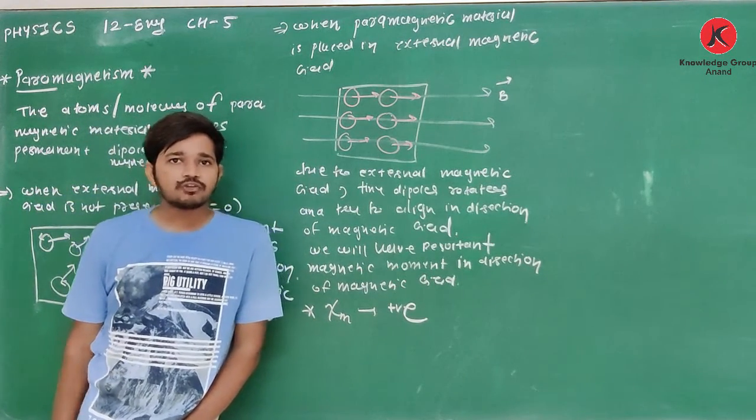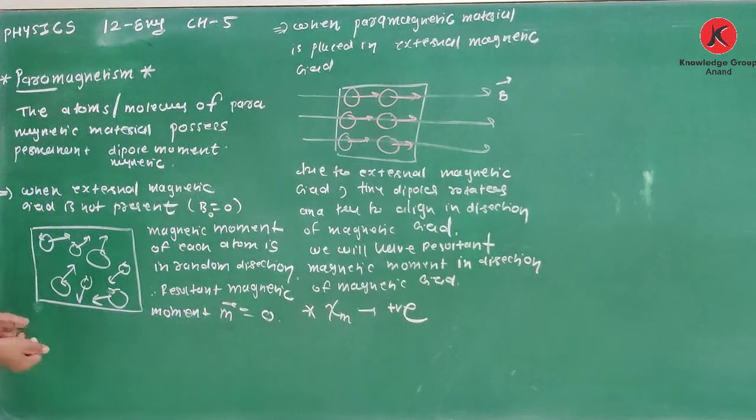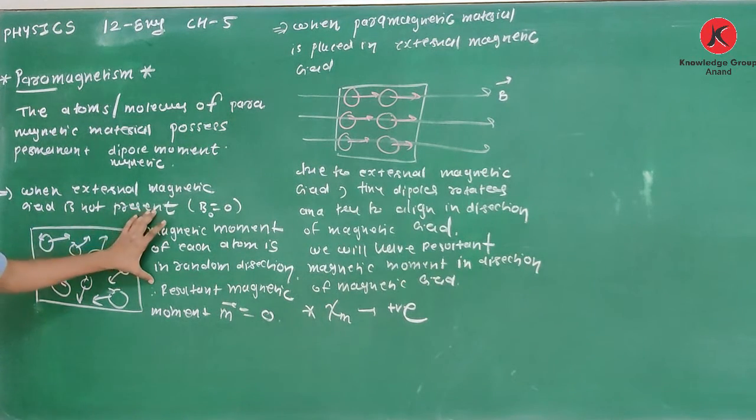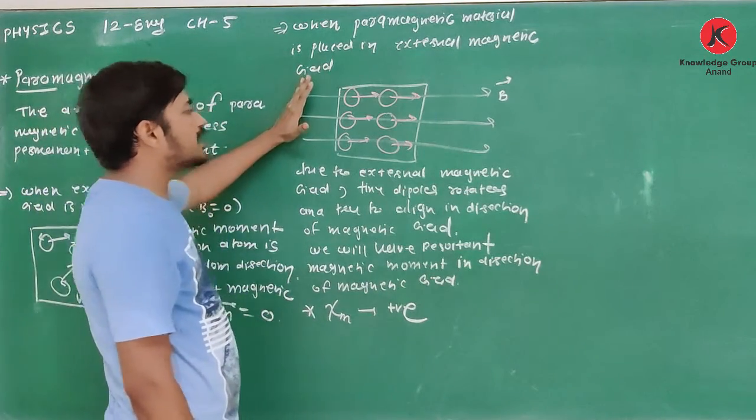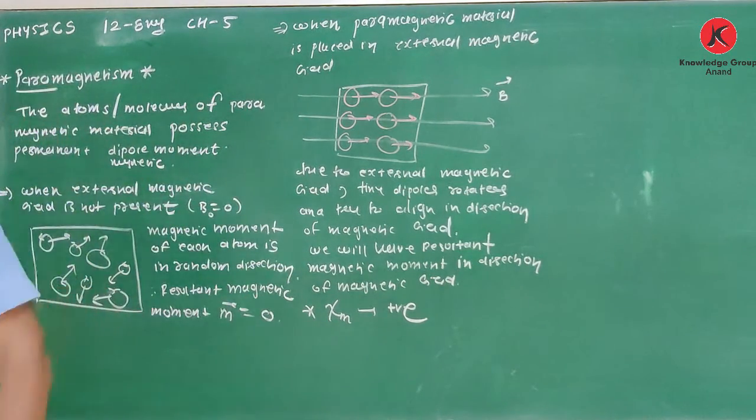So first of all, when the external magnetic field is not present, each and every molecule has a magnetic moment, but in random directions, so the resultant magnetic moment is 0. When it is placed in an external magnetic field, each molecular dipole experiences some torque.